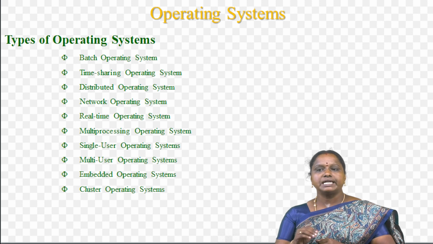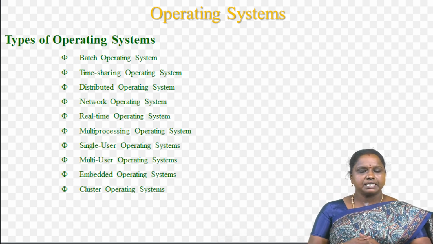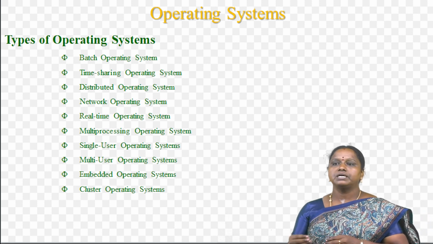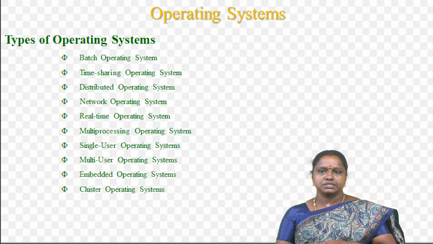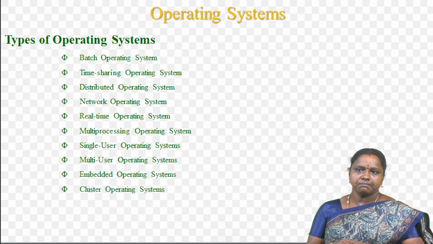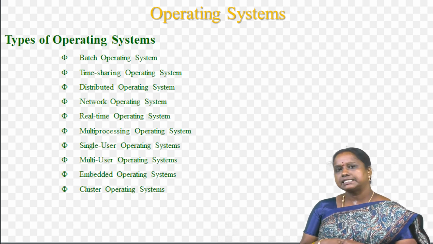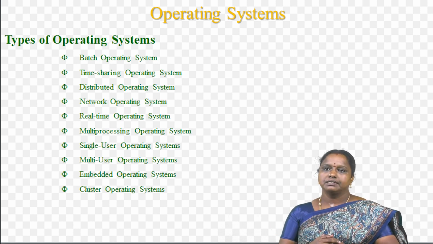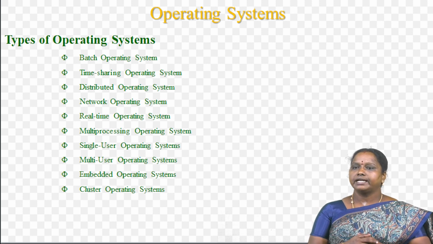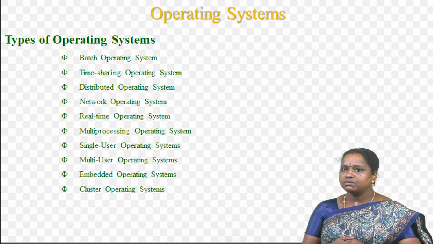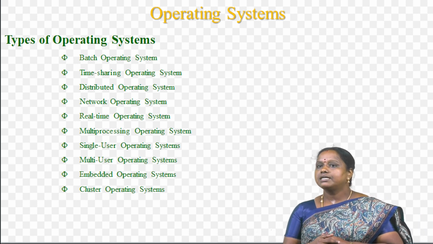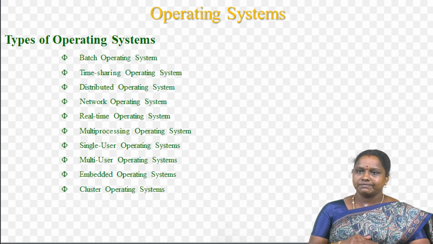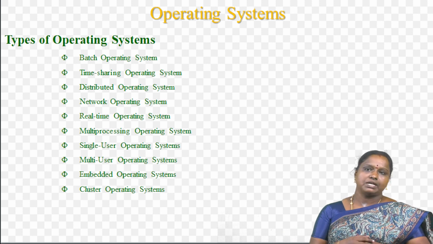And then second one is time sharing operating system. It's a type of operating system that allows many users to share computer resources, maximum utilization of the resources. And then third one is distributed operating system. This type of operating system manages a group of different computers and makes them appear to be a single computer. These operating systems are designed to operate on a network of computers. They allow multiple users to access shared resources and communicate with each other over the network. Examples include Microsoft Windows Server and various distributions of Linux designed for server.